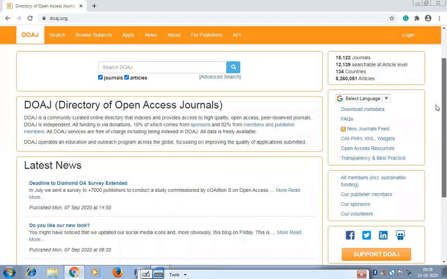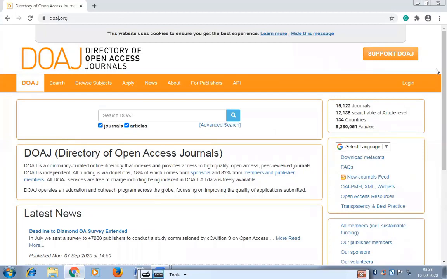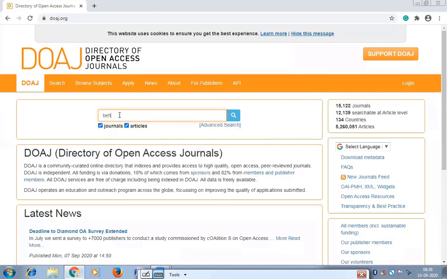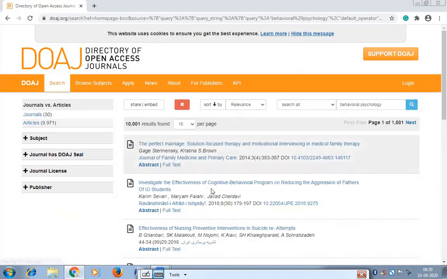In Google, you just need to type Directory of Open Access Journals or just DOAJ. It will open the home page. Here you can type any key term for which you want information. For example, we'll put behavioral psychology. Let's see what will come. See, these are the research articles on behavioral psychology, published in different countries and in different